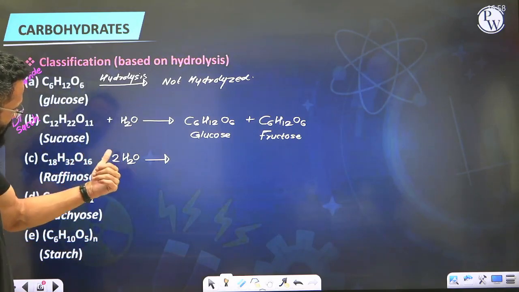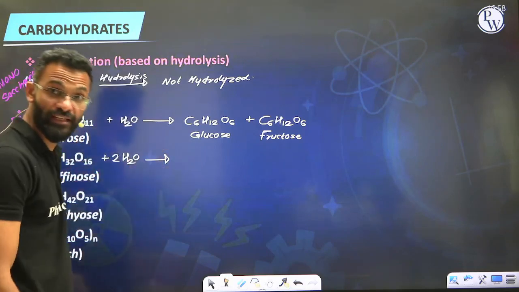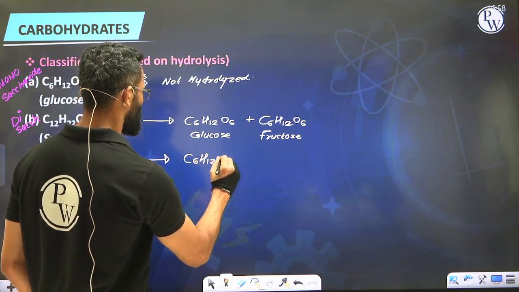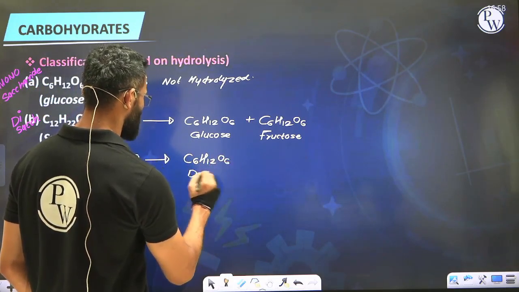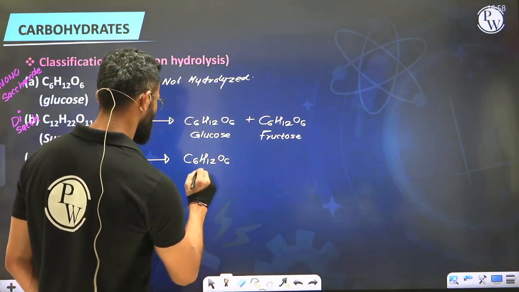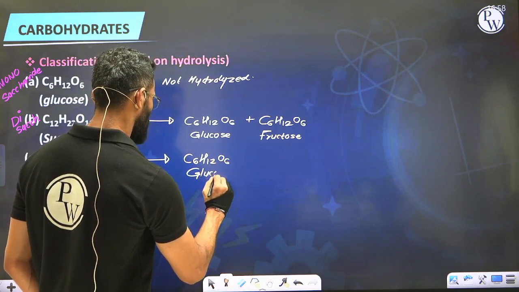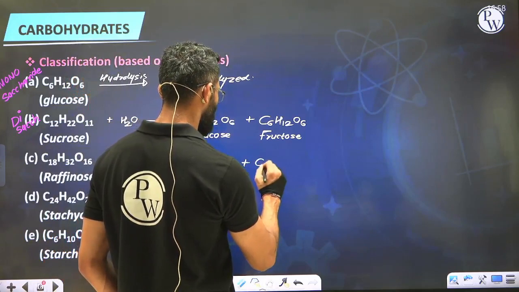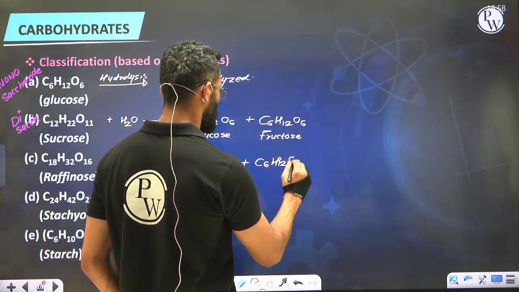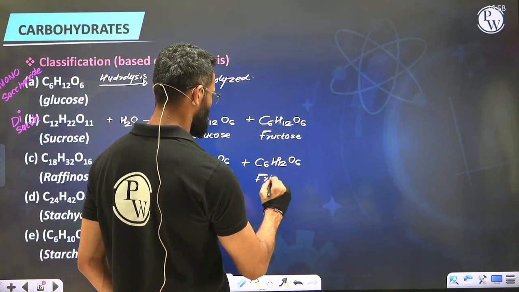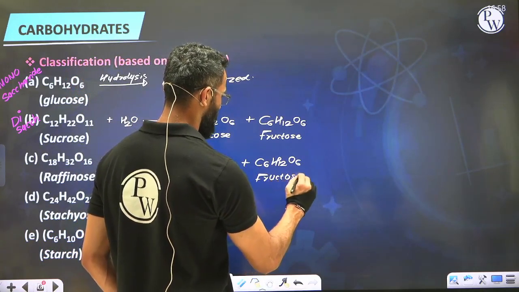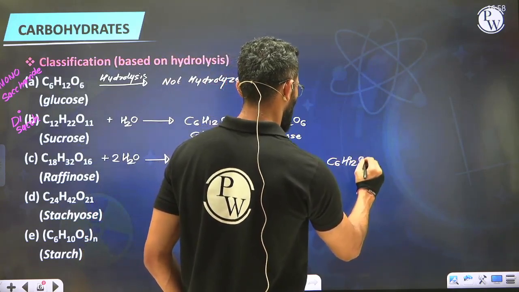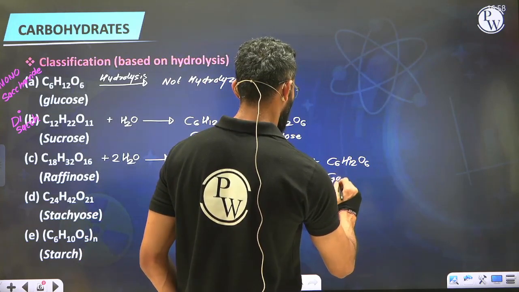C18H36O18, and if you carry out hydrolysis, this will be broken into 3 units, each with the formula C6H12O6, where the first one is D-glucose. So we have got glucose. The second unit which we have got, again with the formula C6H12O6, is nothing but fructose. And the third one which we are going to get here, C6H12O6, is nothing but galactose.